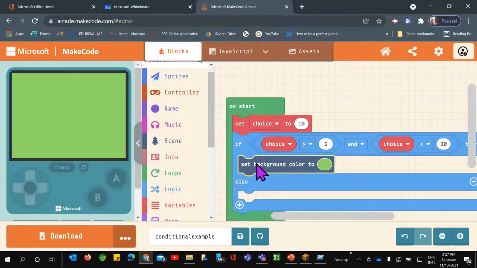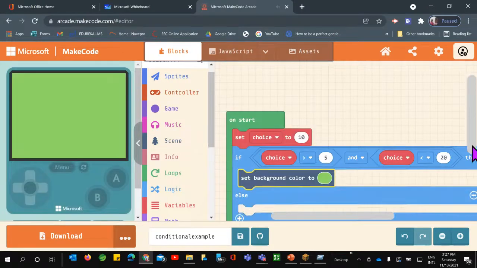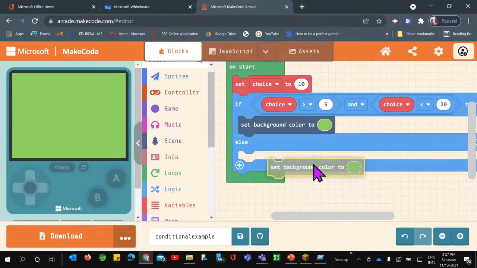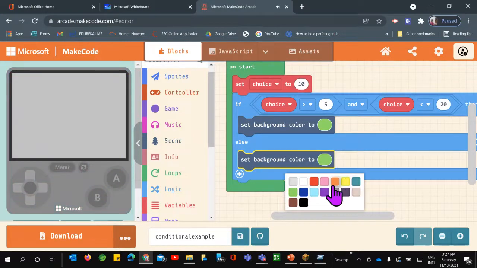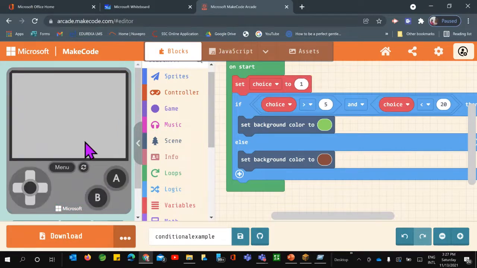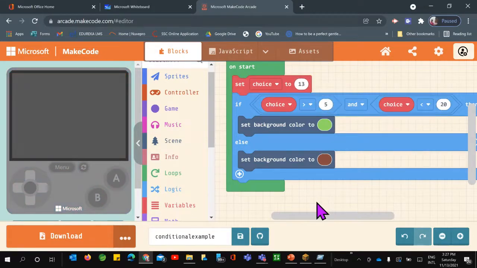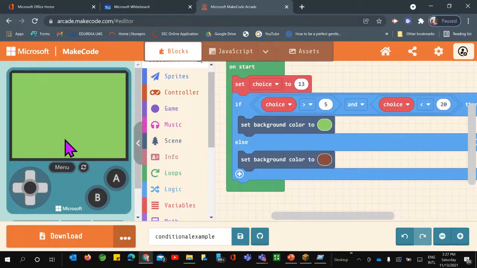Now I'll just duplicate it, and I'll place it. Okay, so I've just duplicated that particular block, and I'll place it here. And this time, instead of green, I'll take another color, let's say brown. Okay, and this time I'm giving the value as 1. So now you see that here the color is brown. The moment I select the choice as 13, now the color will be set to green. So students will easily understand the operators.